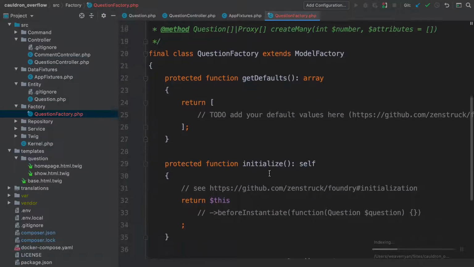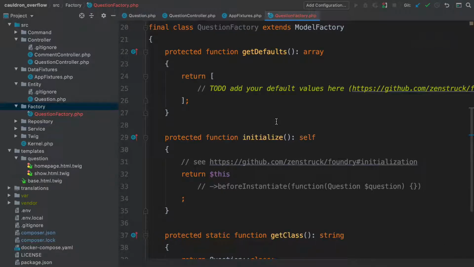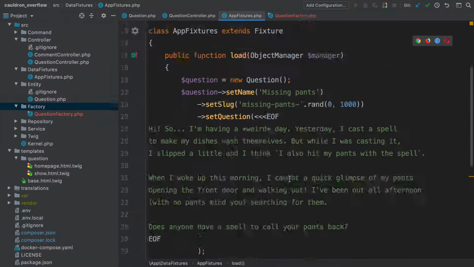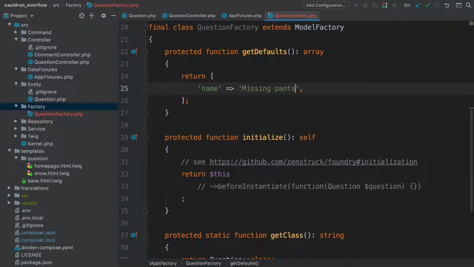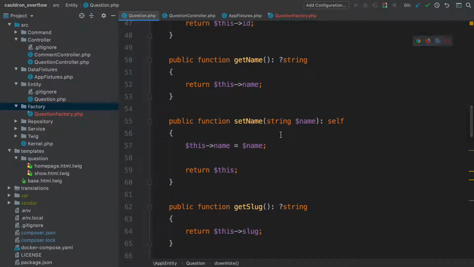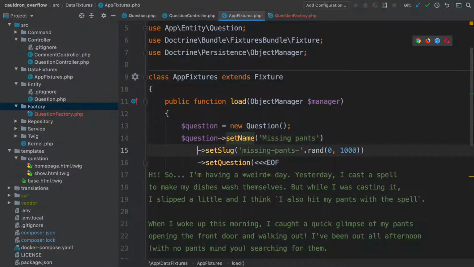The only method that we need to worry about right now is getDefaults. The idea is that we'll return an array of all of the data needed to create a question. For example, we can set a name key to our dummy question name, missing pants. This works a bit like Twig. When Foundry sees the name key, it will call the setName method on question. Internally, this uses Symfony's property access component, which I'm mentioning because it also supports passing data through the constructor if you need that.